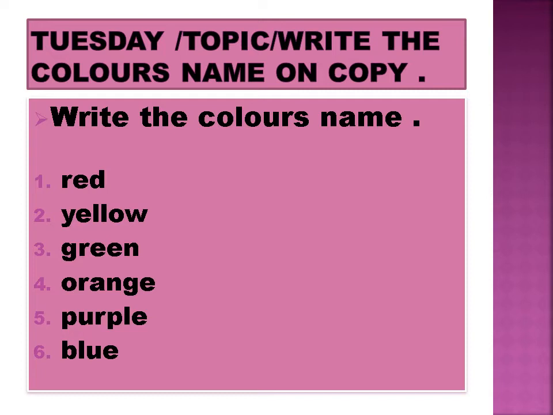Red color. This one is red, and what is the beginning sound of red? Red. And second is yellow. What is the beginning sound of yellow? Yellow. And what is the beginning sound of green? Green. What is the beginning sound of orange? Orange. What is the beginning sound of purple? Purple. What is the beginning sound of blue? Blue. So is it clear?